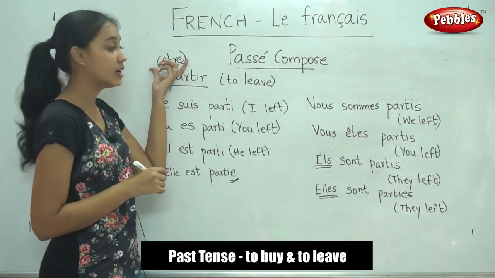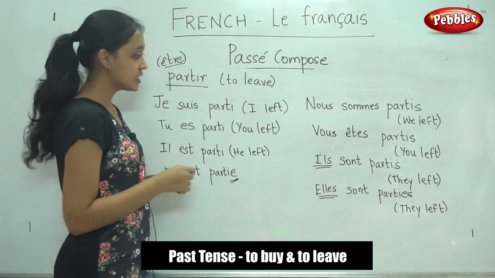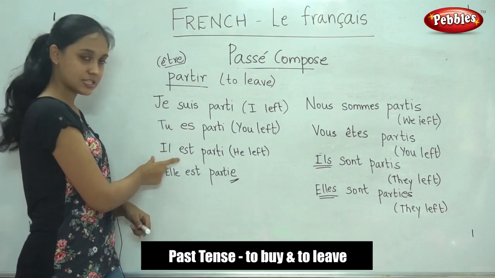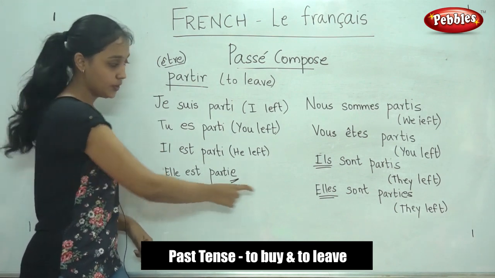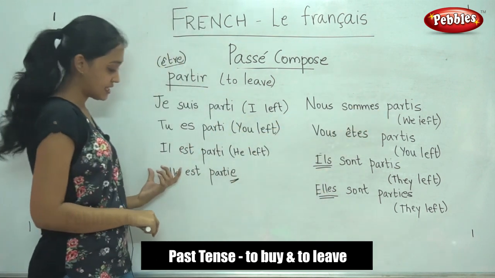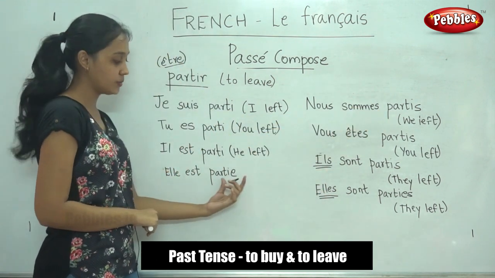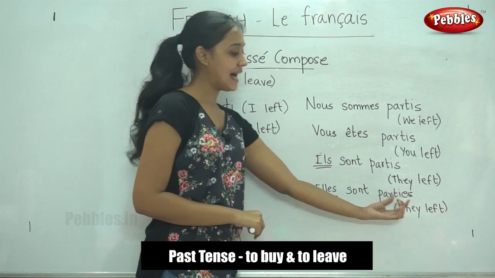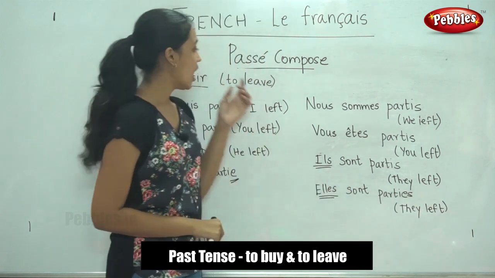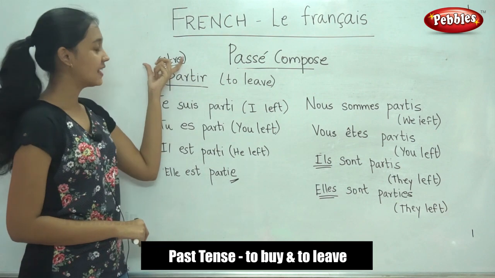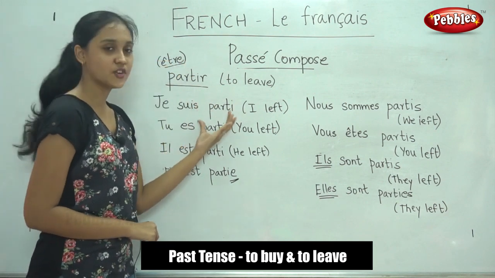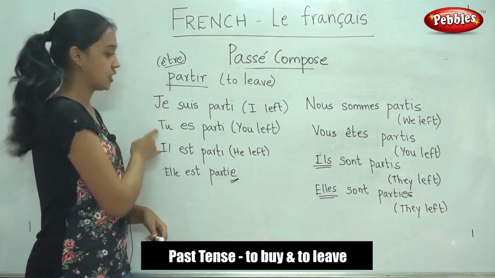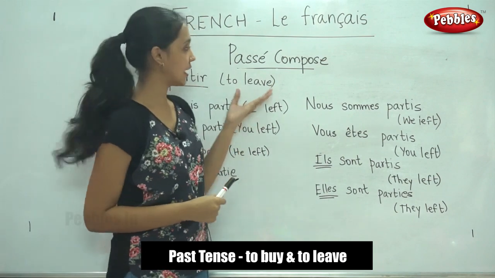So we need to be more careful when we are using verbs that take être conjugation, because we have to see that our verb agrees with the subject. If the subject is in the plural form, we will add S. If the subject is in the feminine form, we will add E. If it is in the feminine plural form, we will add E and S. However, when you are using verbs that take avoir conjugation, you can just write the past participle. It doesn't have to agree with your subject pronoun. So I hope you have understood how to write passé composé.